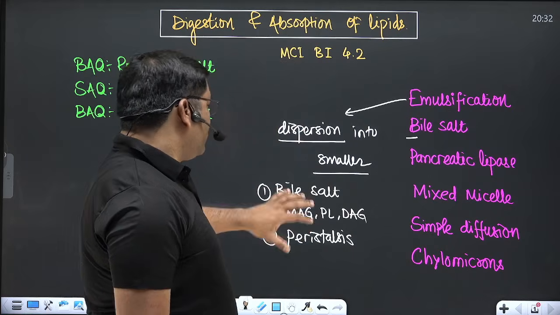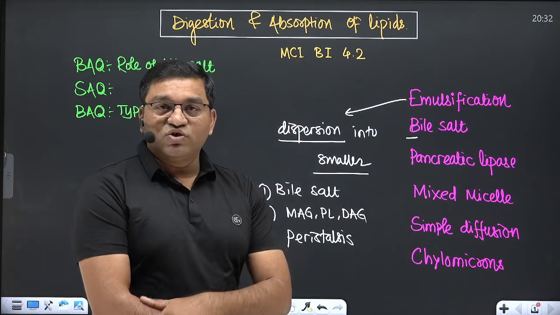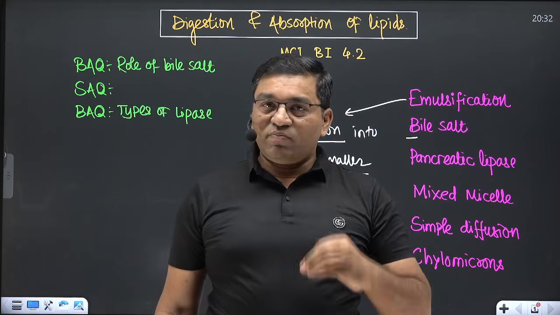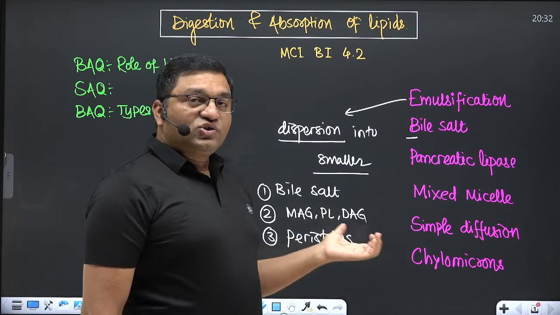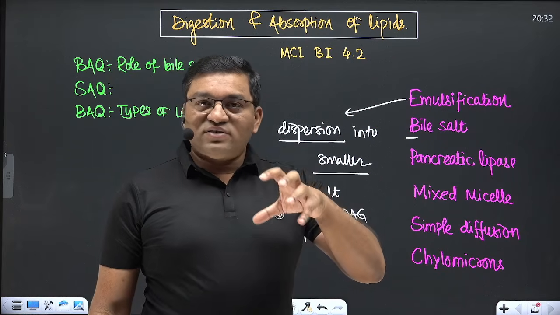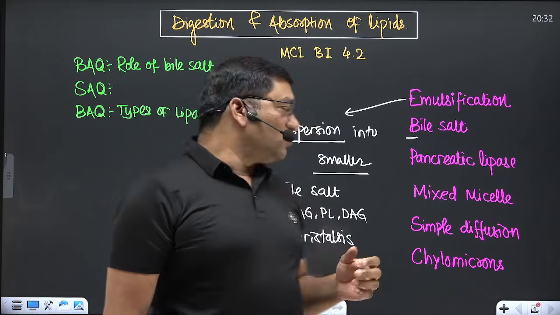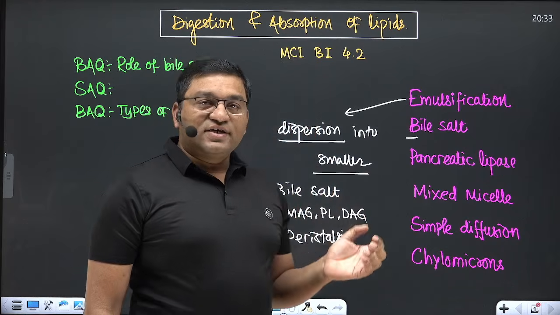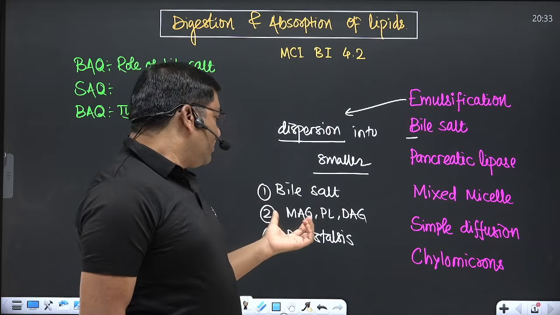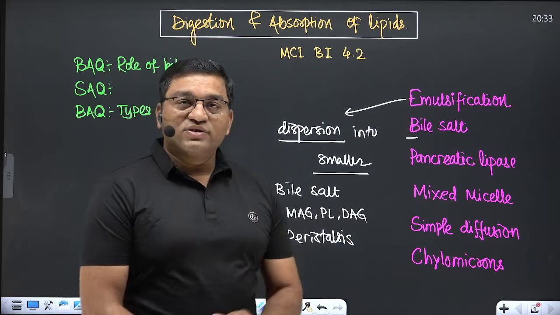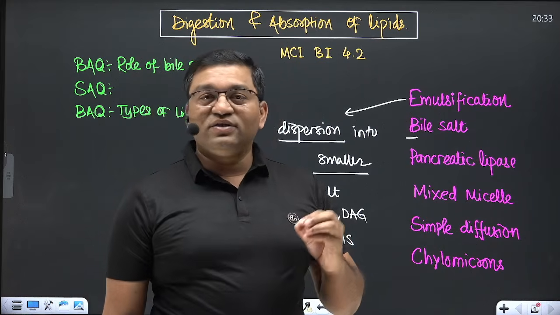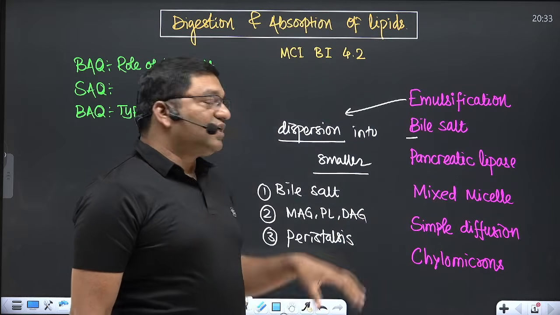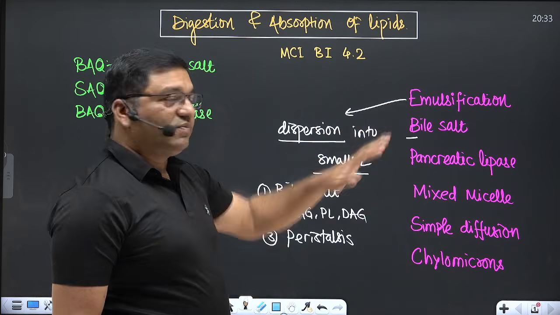So these three things are important for the emulsification of lipid. Because of bile salts, the larger lipid droplets are converted into smaller ones because of reduction of the surface tension, the detergent action of the bile salt. The phospholipid, monoacyl and diacyl glycerol also help in the emulsification process, and the peristaltic mixing is also important for the emulsification.